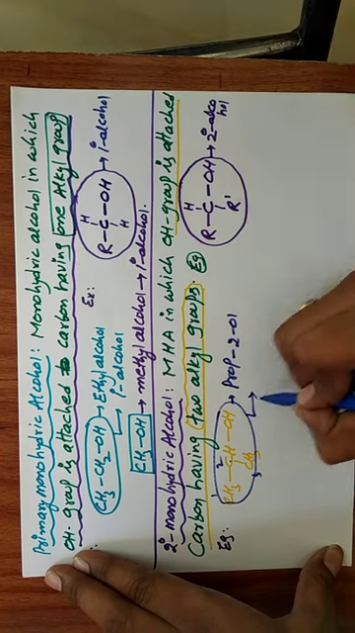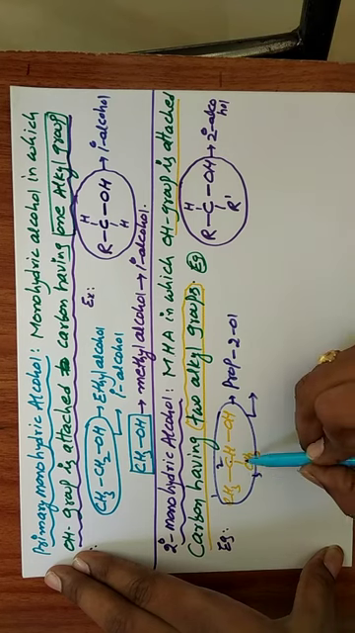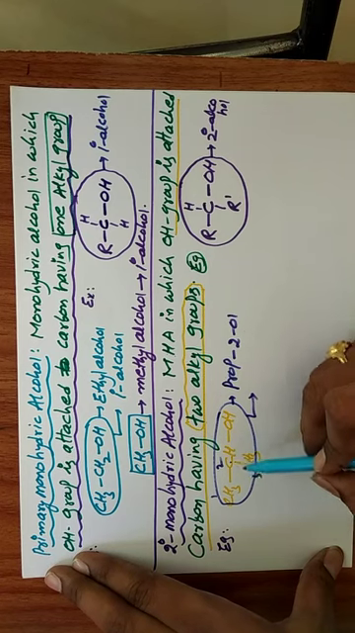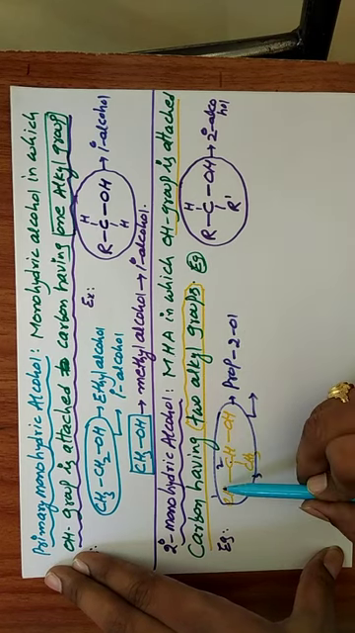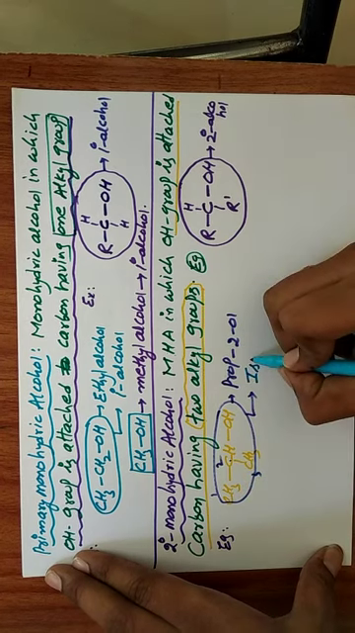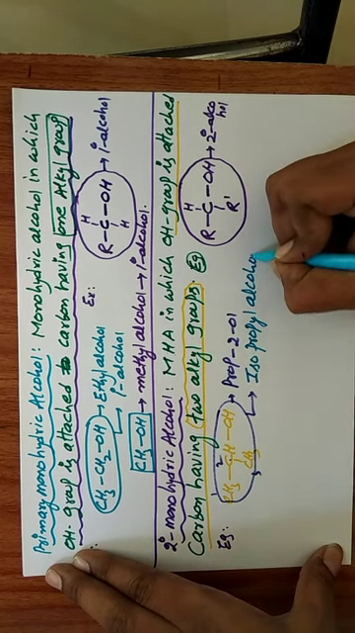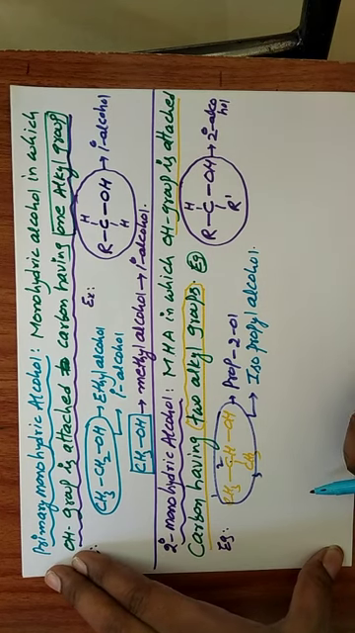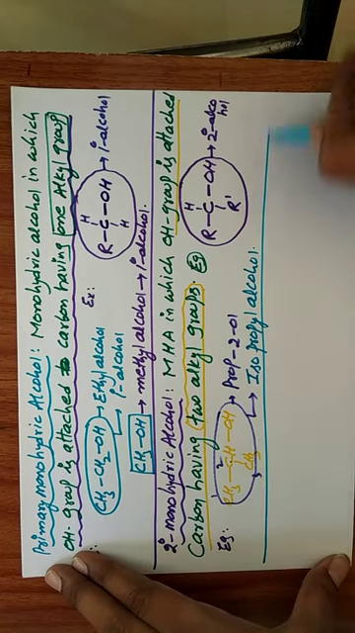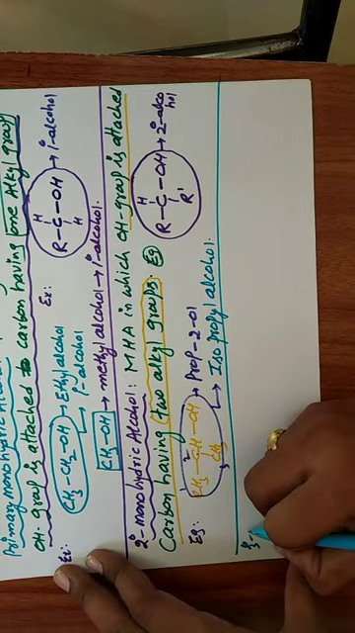What is the common name for this molecule? That is isopropyl alcohol. 2 CH3 groups are attached to a single carbon. Already we learned this in haloalkane nomenclature: in the common system, 2 methyl groups attached to a single carbon is called iso. Propyl, so isopropyl alcohol. Okay, this is the secondary monohydric alcohol. Next we will go to the tertiary monohydric alcohol.